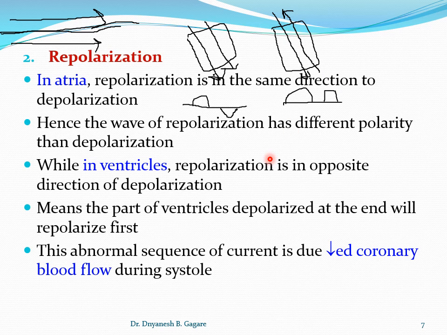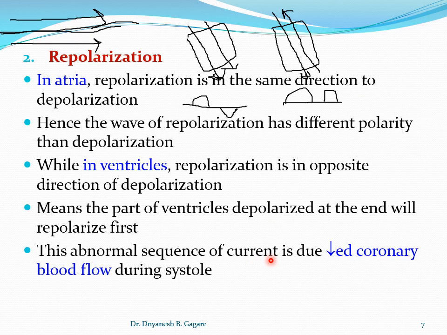Now, coming to the point that the direction of the current decides the polarity of the wave, in the ventricle it is the only part where there is an abnormal sequence, and the abnormal sequence is that repolarization is in the opposite direction.